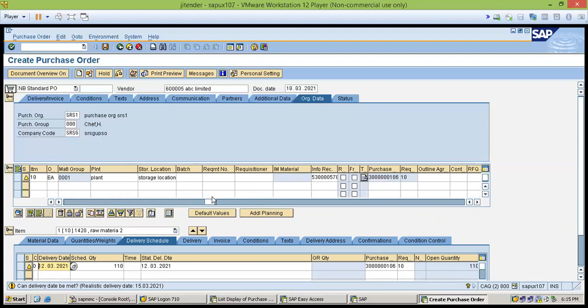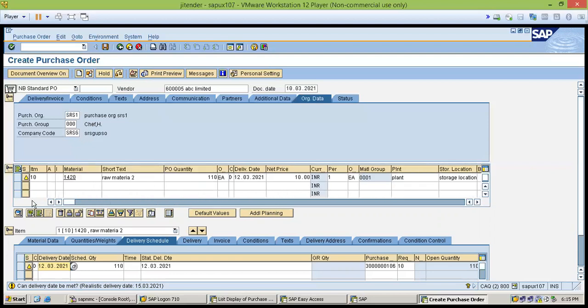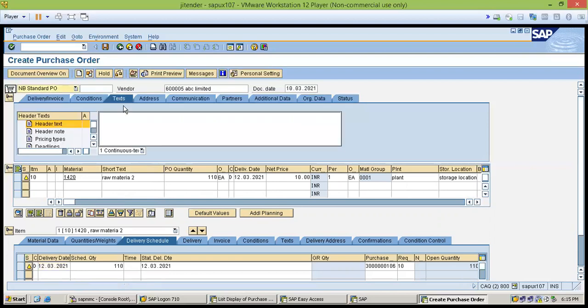Here also there are some important fields, like the text, as we were discussing, the header text in the PO. If you are taking a price, the price comes automatically due to the master data. We will discuss how it comes automatically. If you want to change the price, you can change it from here.